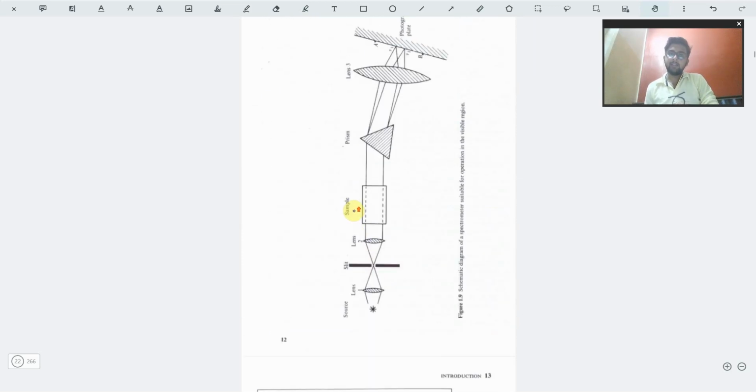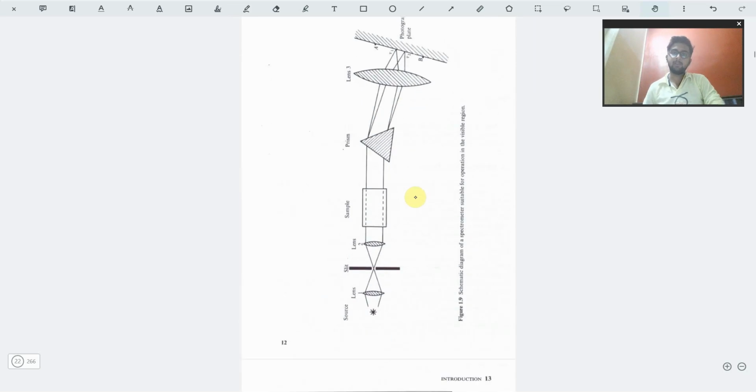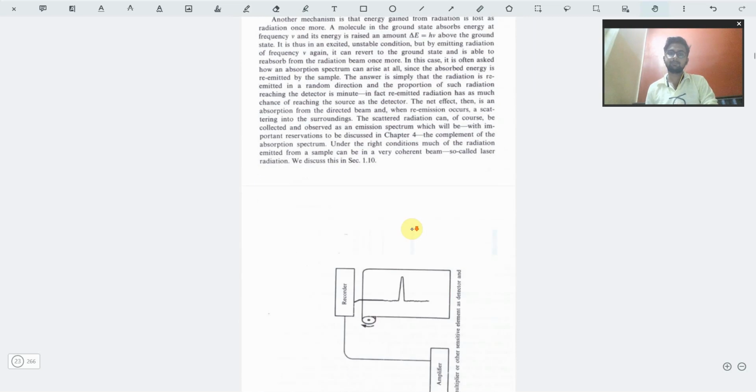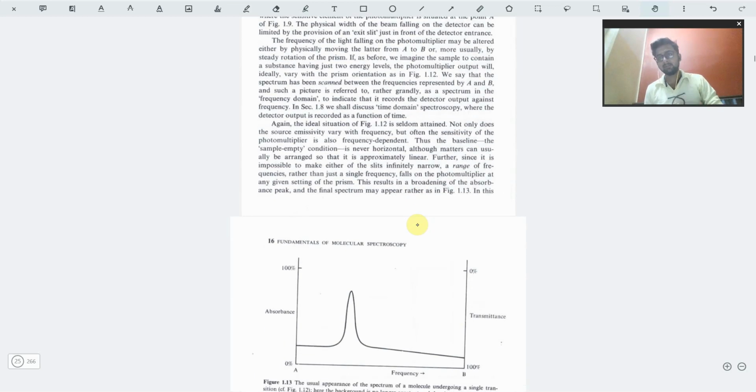Then the instrumentation is there, explaining how the spectrum works, how we take the sample, and what the spectrum is passed through, that is prism, a lens. I'm not going into technical details because those are just the machine work, and basically you do not require those details. If you are a PhD student, then you may require the technical details. Other than that, it is not so much required.